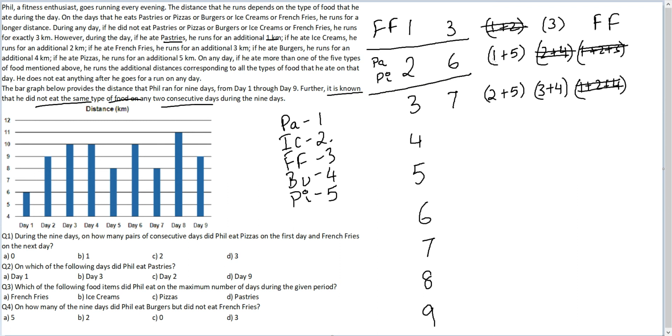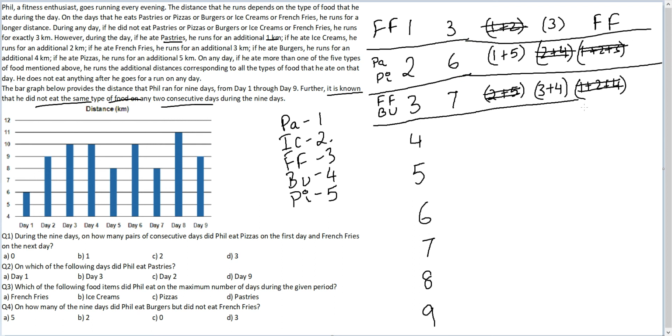Now that it is known it is 1 plus 5 on day 2, can you also see 2 plus 5 cannot be on day 3 because 5 is common. So this is also cancelled. You're left with 3 plus 4 here. So you have French fries and burgers on day 3. This is also known.